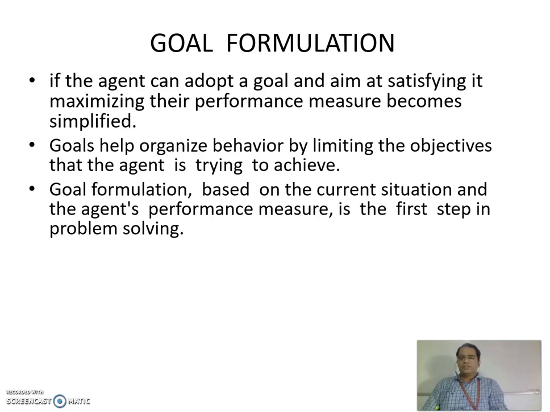Now, if I say you better clear all the backlogs by the next semester, then that goal seems somewhat reachable. So goal formulation is based on the current situation and the agent's performance measure, that is, how we can measure the performance of the agent. These two become the first step in problem solving.